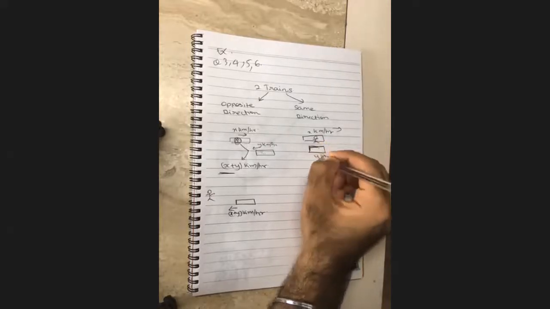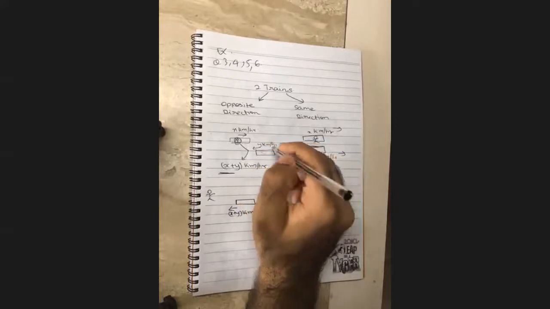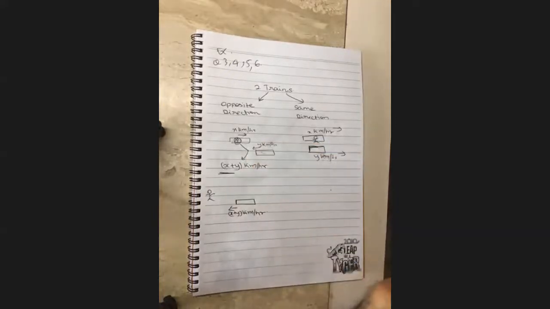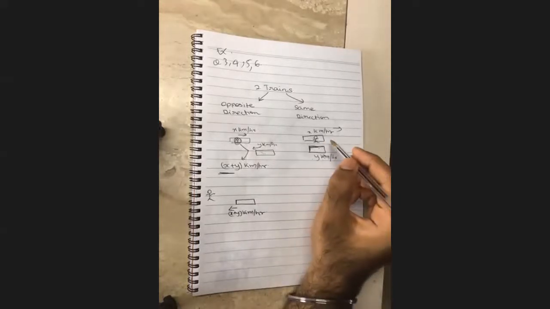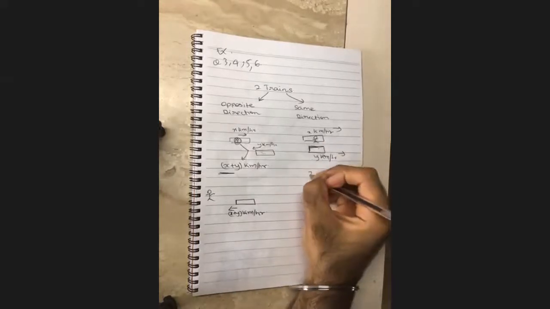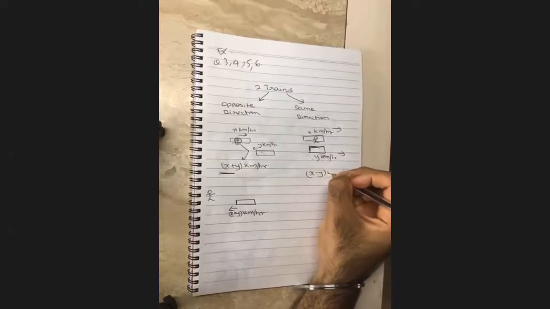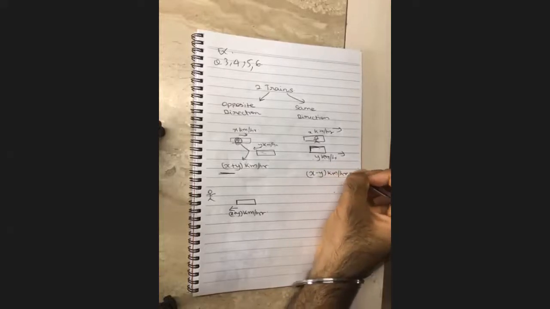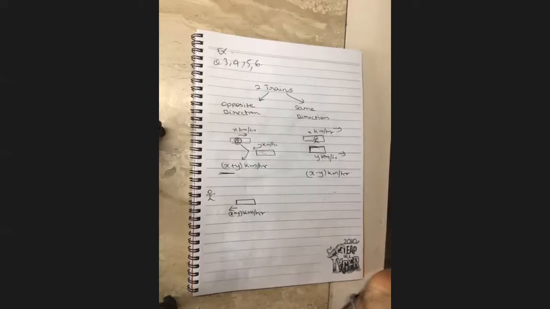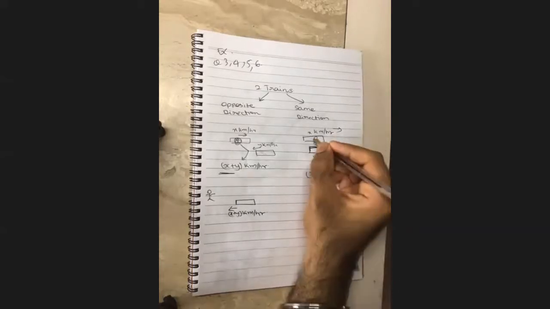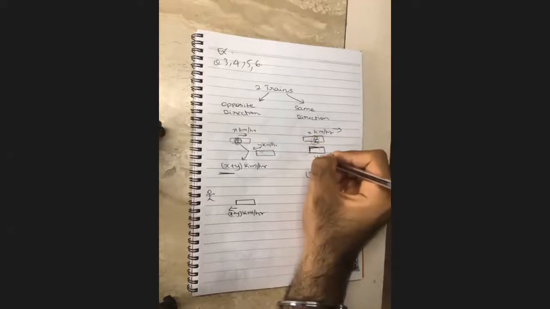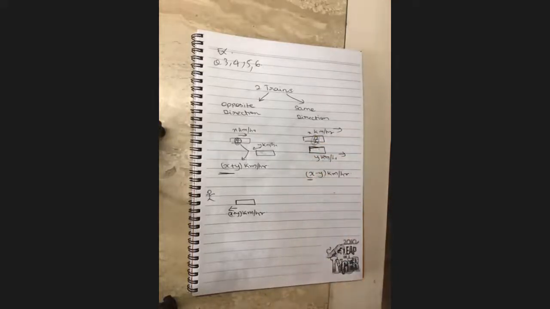Why does this train seem slower than this train, even though both of them are y kilometers per hour? Because you're going in the same direction. So your relative speed is x minus y kilometers per hour. That means that if you are standing over here, for you, this train feels like it's moving at x minus y kilometers per hour, which is much less than x plus y kilometers per hour.